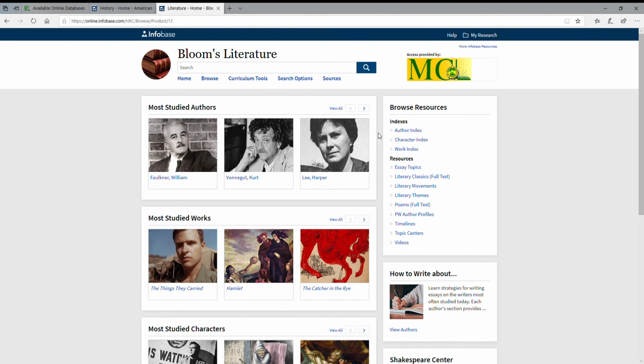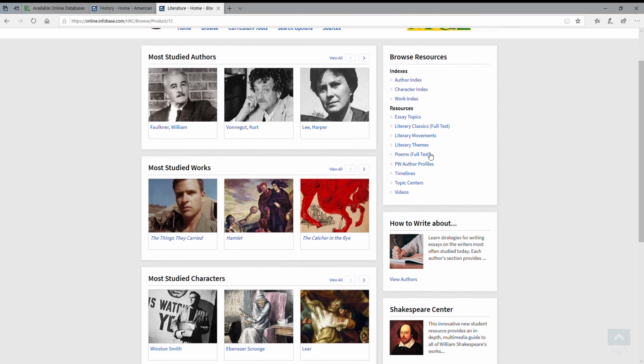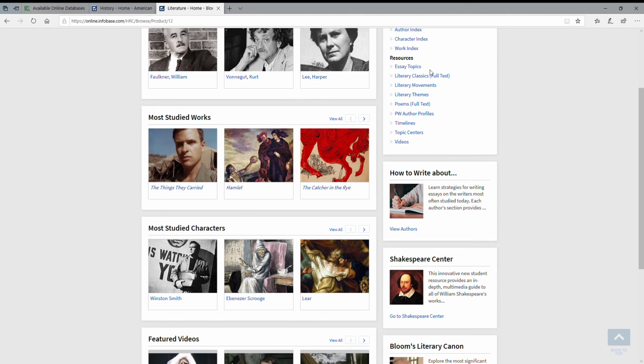The other things you'll see on the resources, in addition to the studied areas, is we do have a full index for authors, characters, and works. So if the one you're looking for is not here, you can either browse for it or use the search up at the top. You'll also see some essay topic suggestions, and a little bit of information about literature in general.